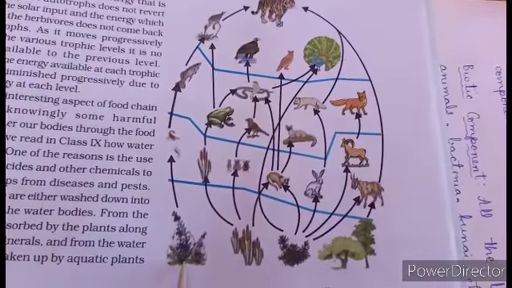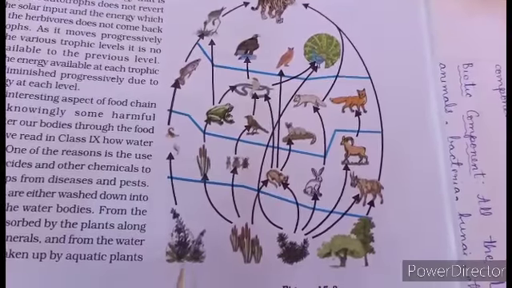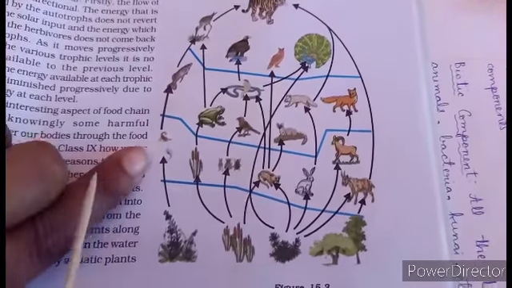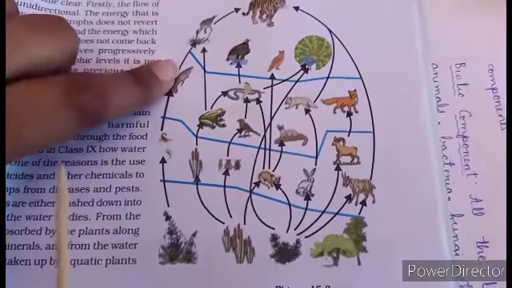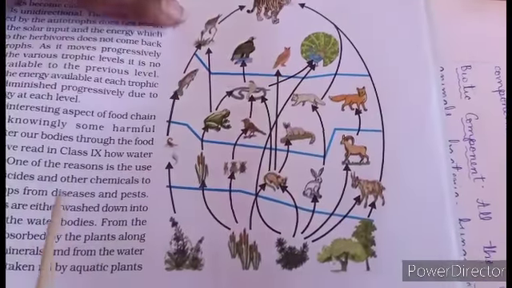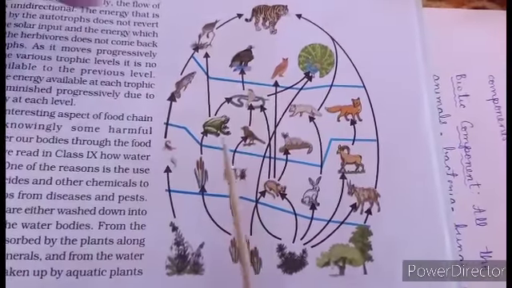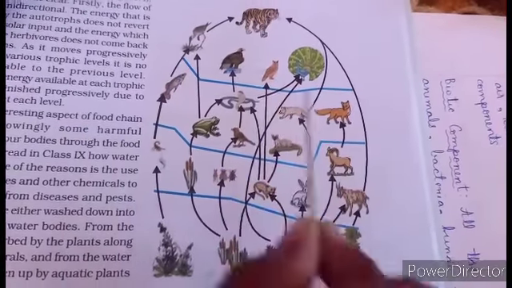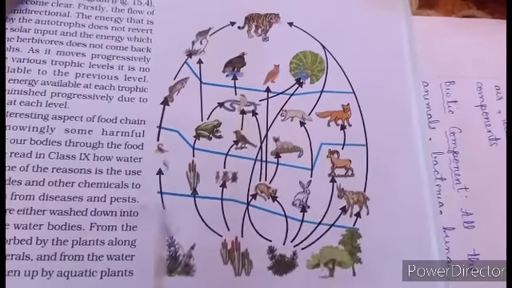It starts from a smaller organism, then moves to the higher one, the first level of consumer, then the second level of consumer, then the third level of consumer. The second level of consumer can be eaten by many other third level consumers. So we can see the web.